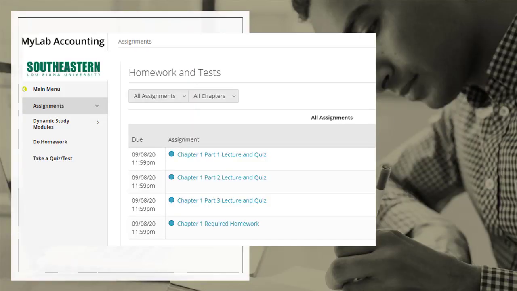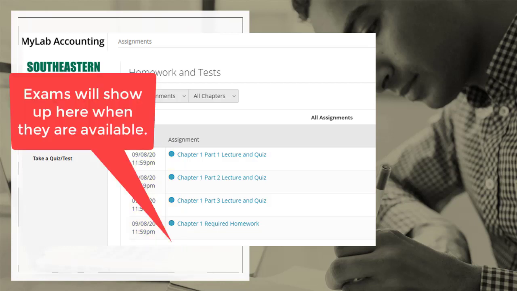Once you're in Pearson's, it will look something like this. Right? Here's where you have your lectures and your quiz. So you need to go into each part. Each chapter is going to have 1, 2, 3, or 4 parts. This first chapter has 3 parts. You watch the lecture. It's recorded by me. I make the lectures personally, and then I do a short quiz after each one. You also have homework assignments that are required too, and you can see the due dates for all of these assignments. It's very important that you know those assignments. Now when you have an exam, that will show up here too, but we don't have any exams yet. We'll look at that in a second.